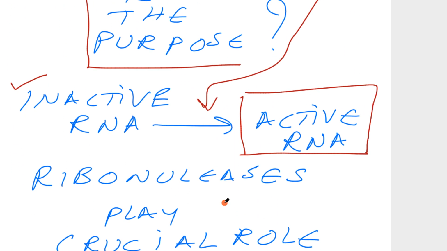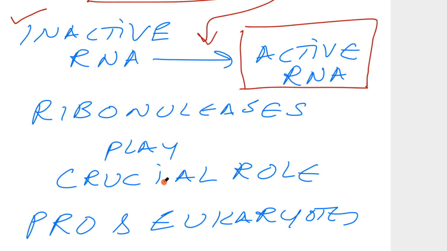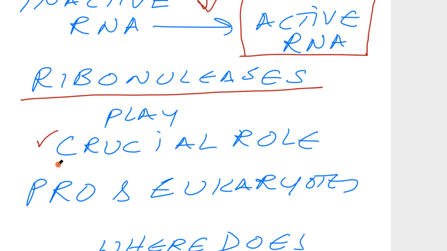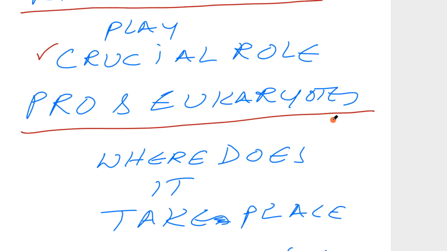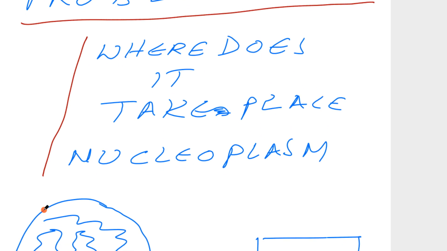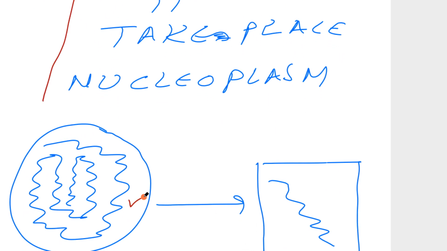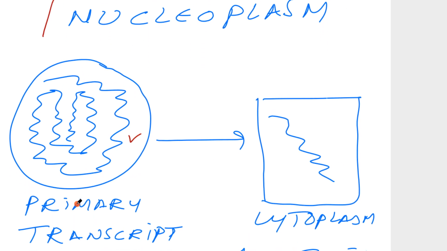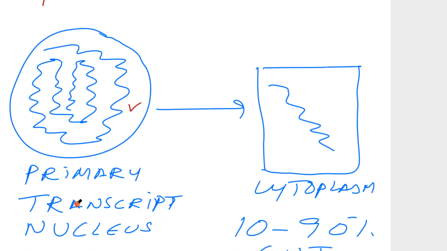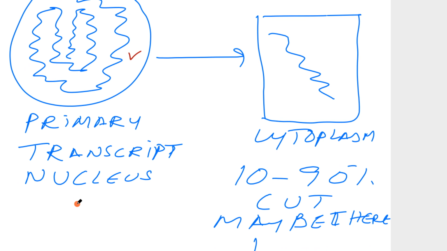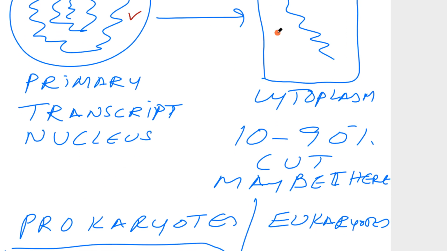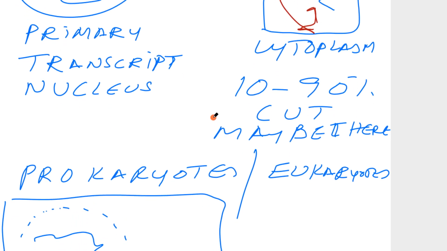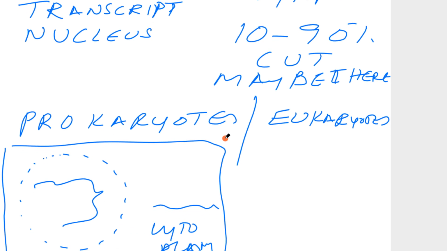Then there are some enzymes and proteins that play a very important role. One type of enzyme, ribonucleases, plays a very crucial role in both the prokaryotic system and the eukaryotic system. The site is the nucleus, the nucleoplasm. At the end of transcription, the primary transcript in the nucleus is much longer, but by the time it reaches the cytoplasm after the post-transcriptional modifications, it is much smaller. There may be a 10 to 90% reduction in size.